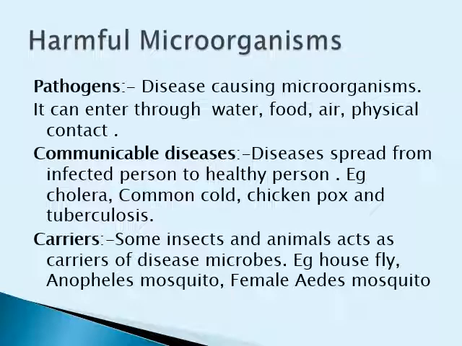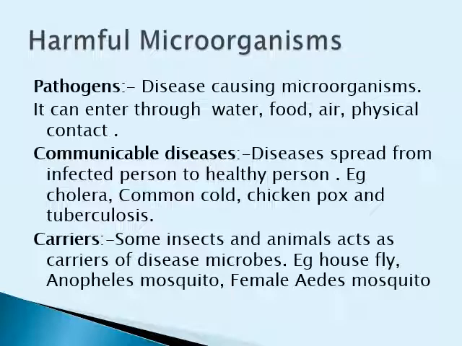These pathogens can enter through our food, water, air or through physical contact. Now, what are communicable diseases? These are diseases which spread from an infected person to a healthy person. Examples: cholera, common cold, chickenpox, tuberculosis, as well as nowadays COVID-19.